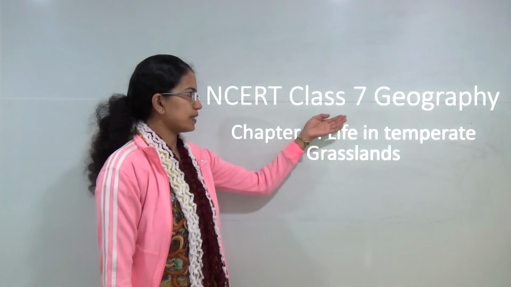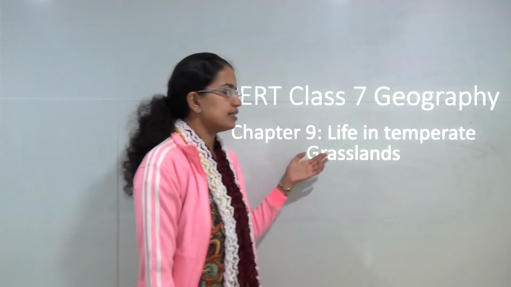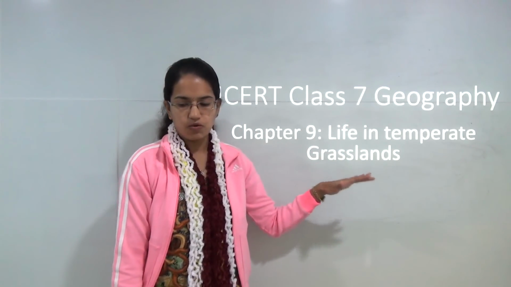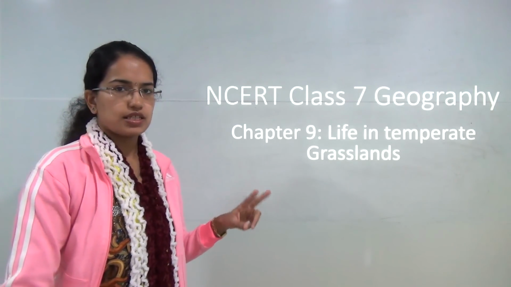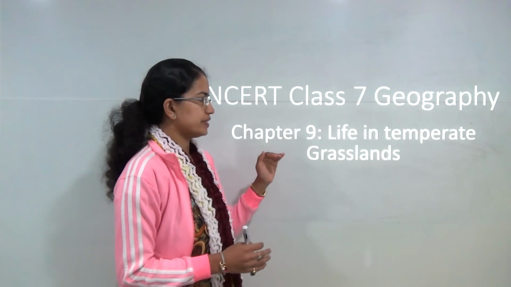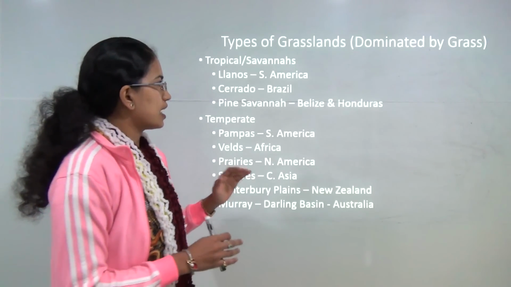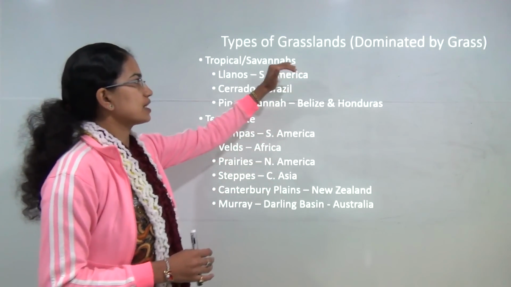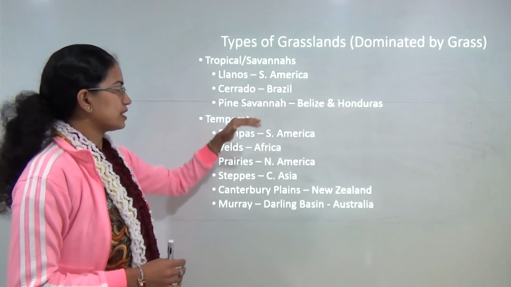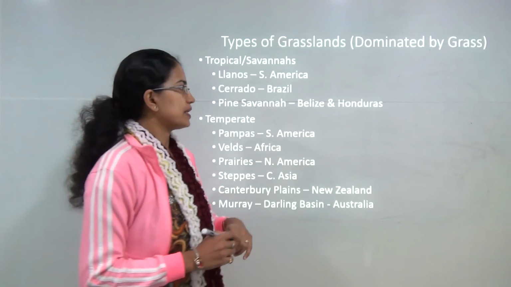Let us start with the next topic, that is class 7 geography chapter 9, life in temperate grasslands. Now we had already talked about the three basic categories of vegetation. You have the forest, grasslands and the shrubs. Under the grasslands you have two basic classifications. The first is the tropical grassland and next is the temperate grassland.